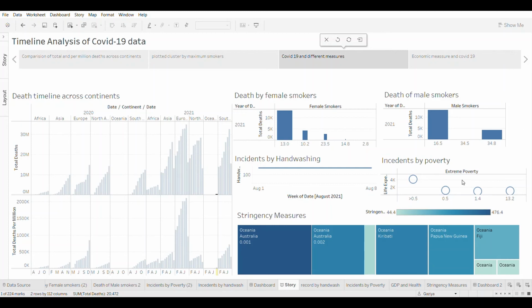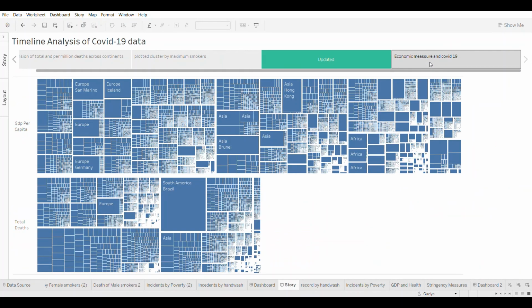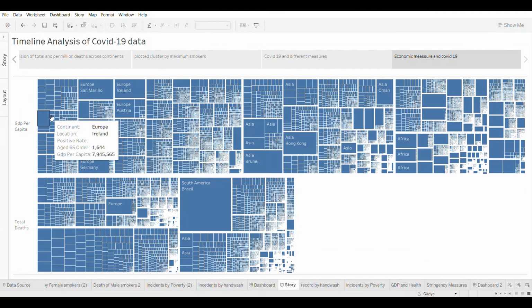Among the clouds of stringency measures and smoking practices, there are several hidden data points, potential data points like economic measures, GDP per capita, poverty rate, which might have some correlation with COVID-19 severity.